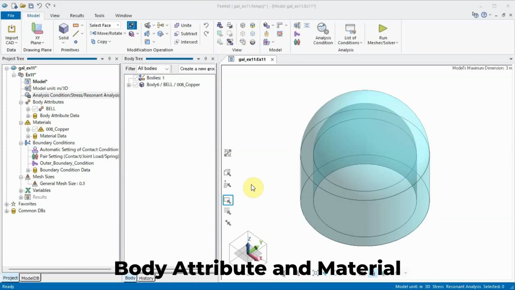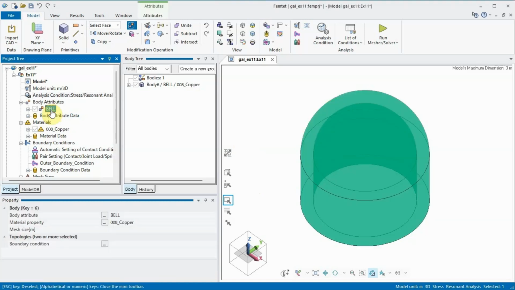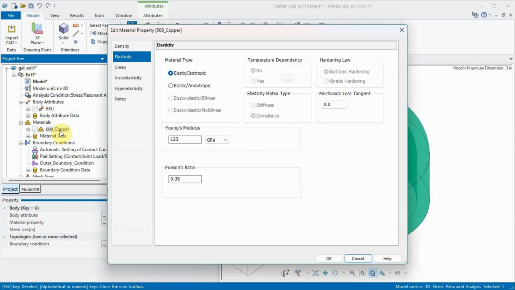Check the body attribute and material constants. In this model, bell is set as body attribute, but the default values remain unchanged. And 008_copper from the material database is set as the material constant.